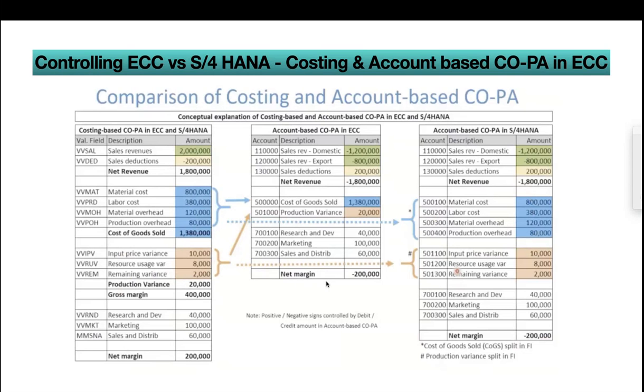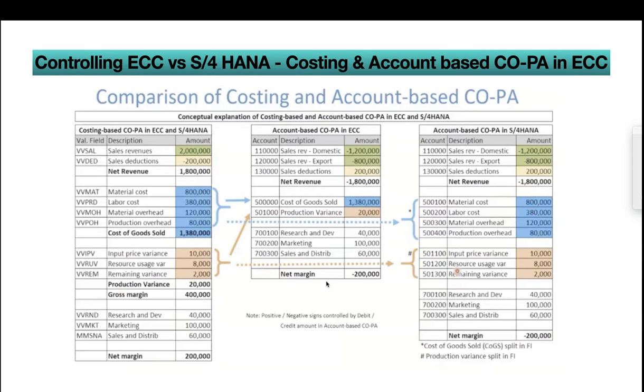But sometimes it is tough to do reconciliation. This is just an example, that's why it's easy. Otherwise, it is very tough to do reconciliation. But again, there are some tools and ways to do it. Then let me jump to the third slide, that is account-based COPA in S4HANA. Account-based COPA always means it is based on the GL accounts.